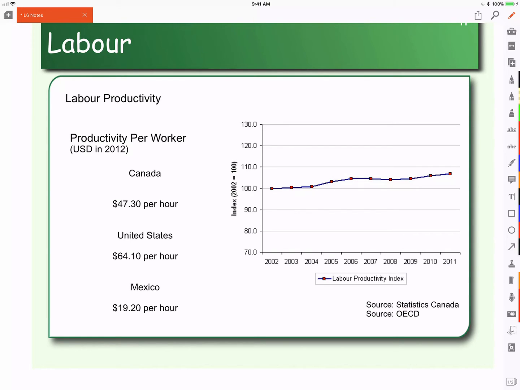The other thing you have to look at is what the countries are producing. Countries that produce finished goods are more productive because there's more value added in the finished product than in countries that produce raw materials. With raw materials, there's less difference between the value of the inputs and what they are selling, because they're taking a raw material and still just turning it into a material that's used in something else.